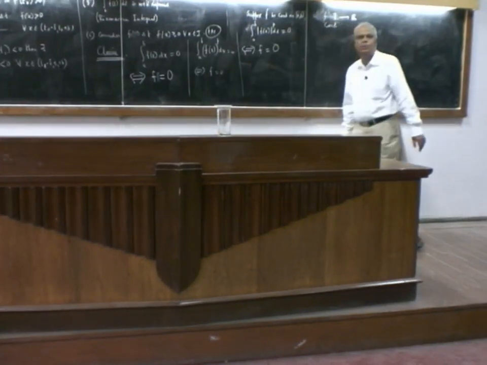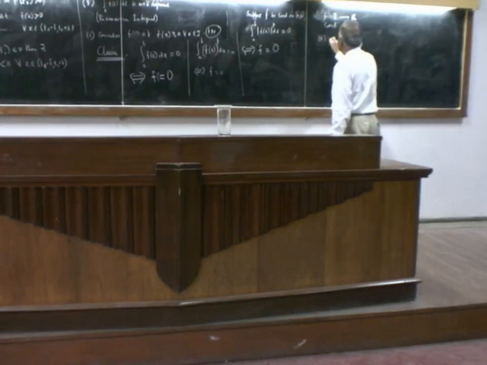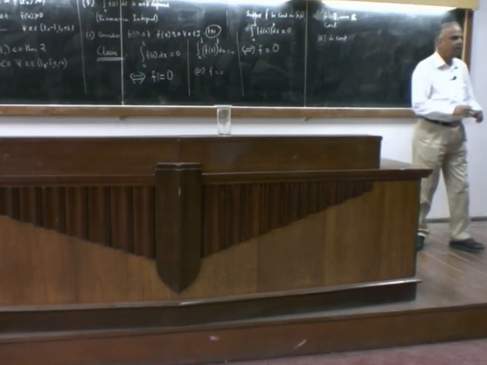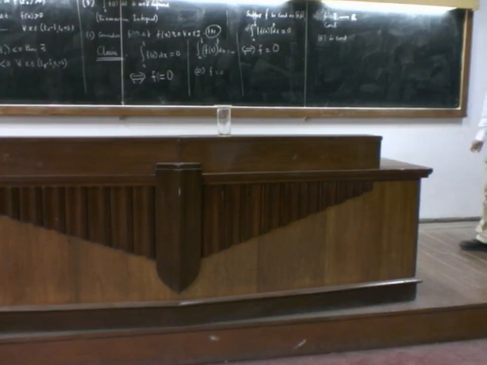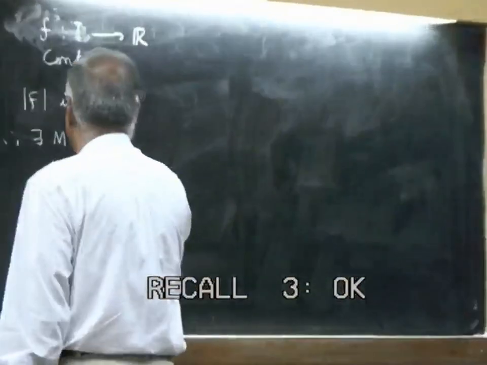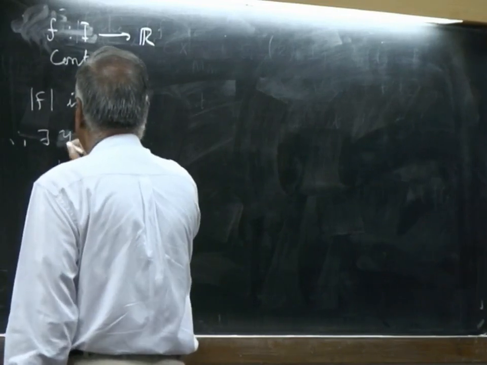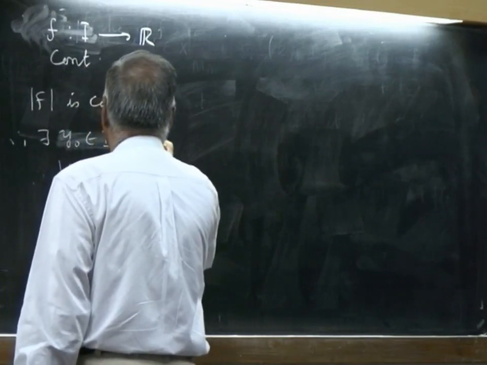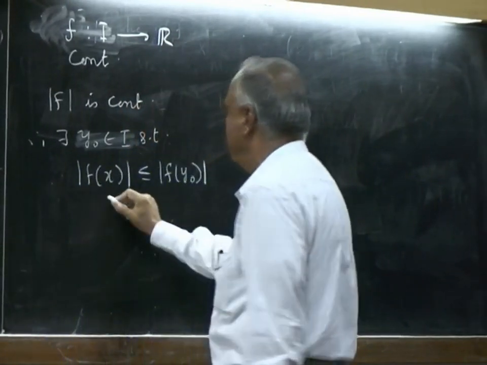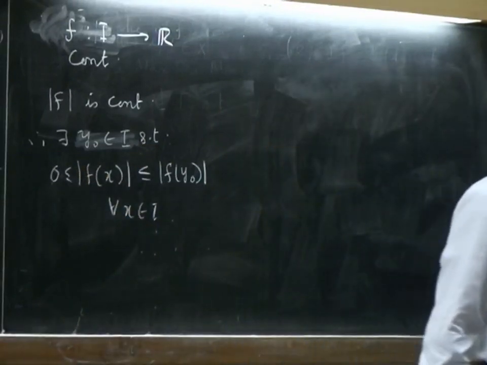So f is continuous on I, and then mod f(x) therefore is continuous, and therefore mod f(x) has a maximum and a minimum. Therefore there exists a y naught in I such that mod f(x) is less than or equal to mod f(y naught) for every x in I. Of course, mod f(x) is always non-negative.